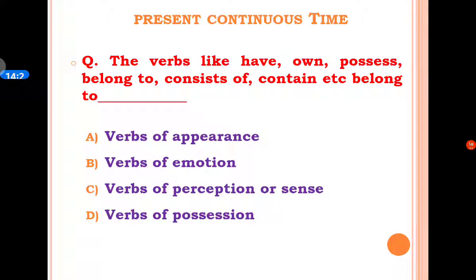The next MCQ is: the verbs like have, own, possess, belong to, consist of, contain, etc. belong to dash. A option is verbs of appearance. B option is verbs of emotion. C option is verbs of perception or sense. And D option is verbs of possession.